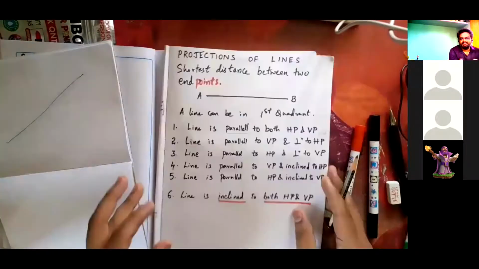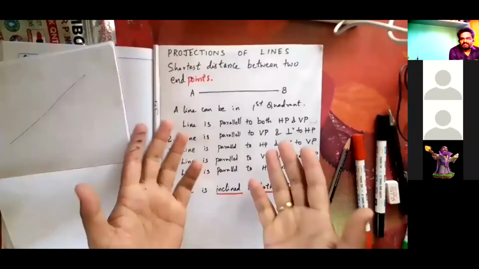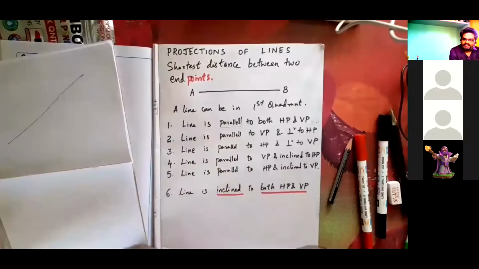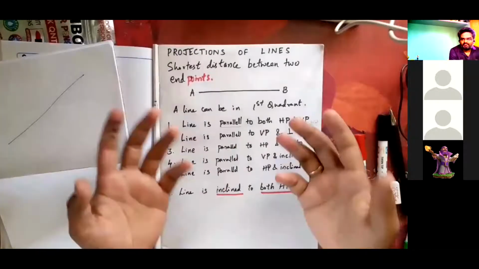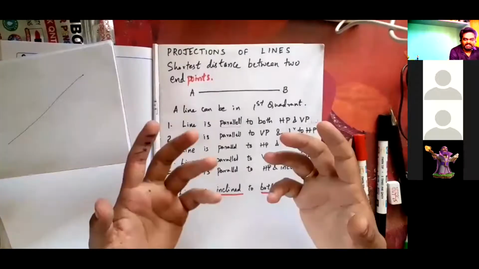Here there is no actual line in any object. There is no actual point in any object. What we are doing is we want a medium to make other people understand.